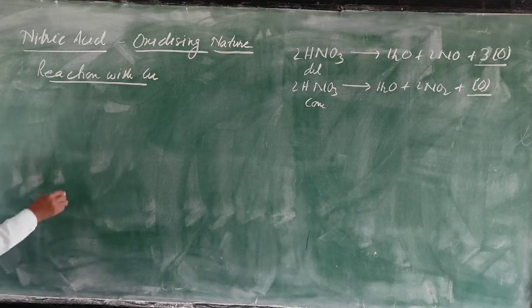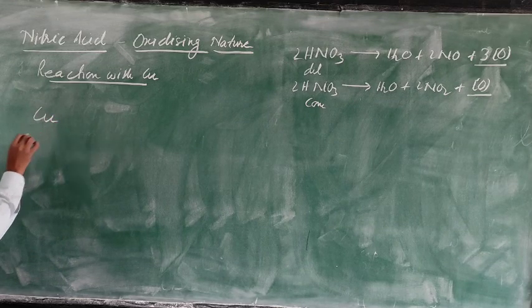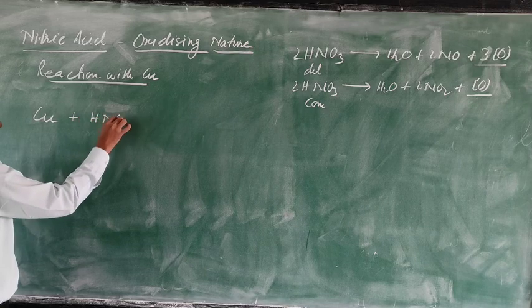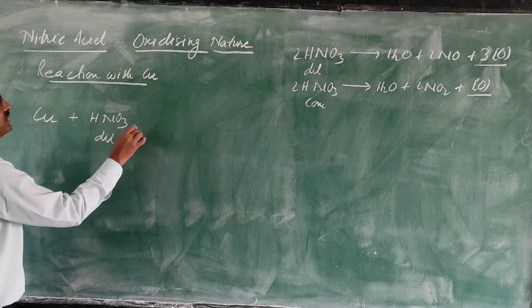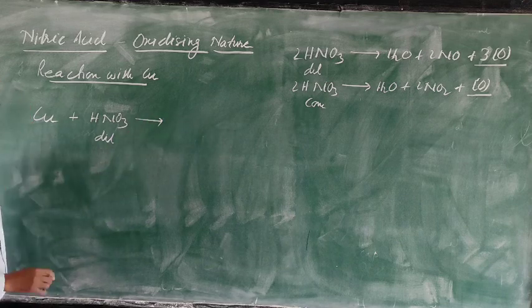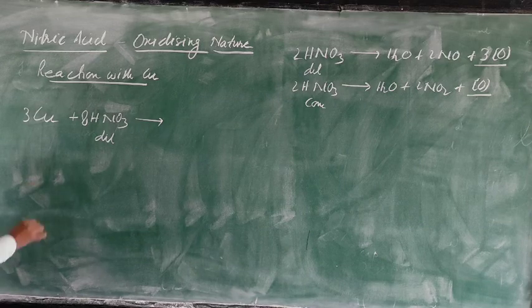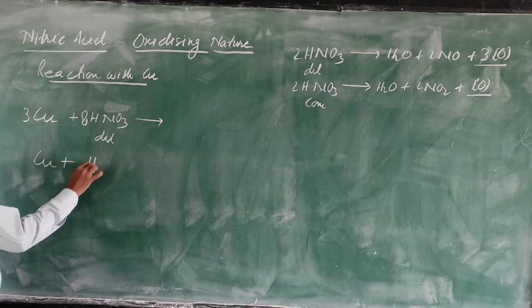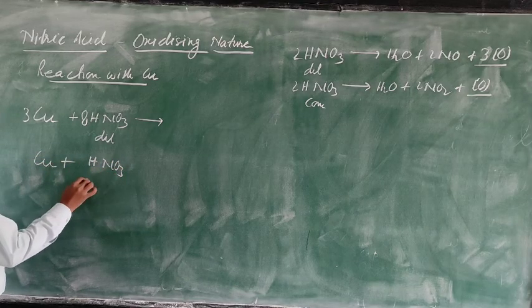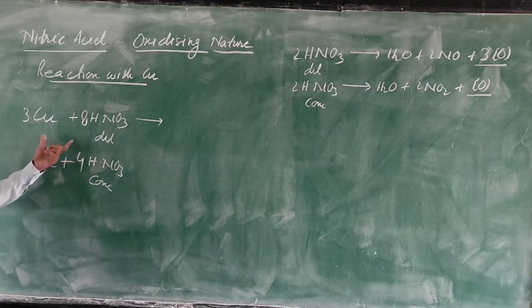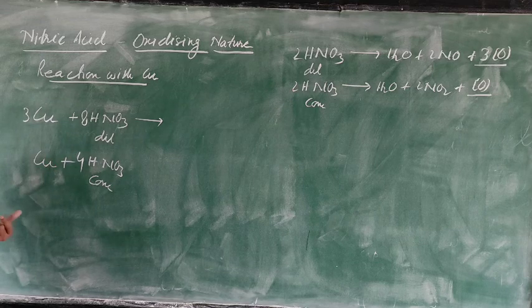Now the reaction with copper. When you take copper and dilute nitric acid, the ratio is 3:8. When you take concentrated nitric acid, the ratio is 1:4. Dilute, 3:8. Concentrated, 1:4.